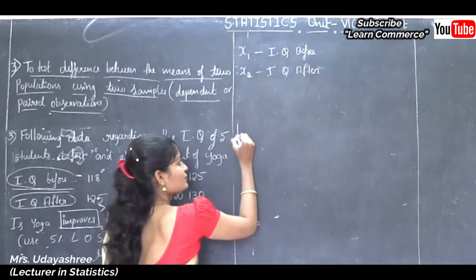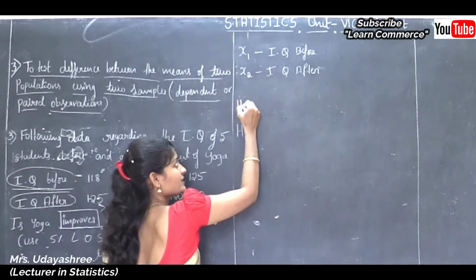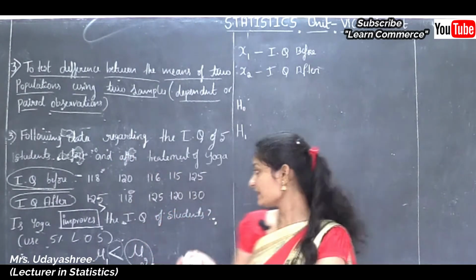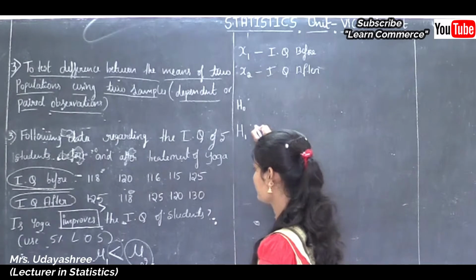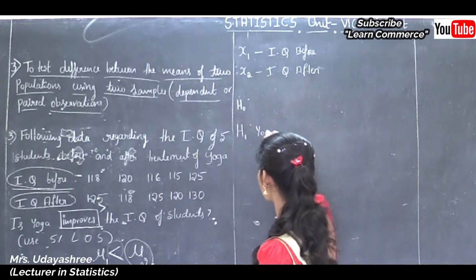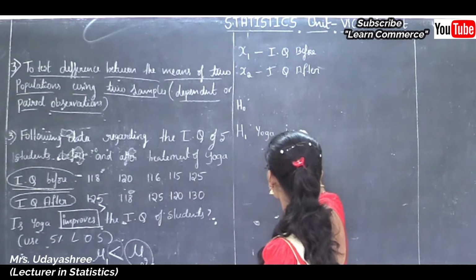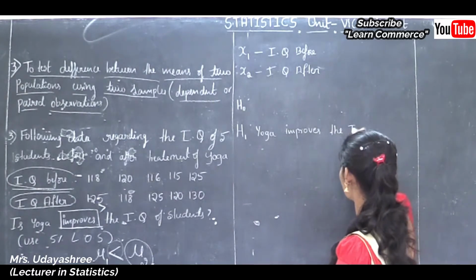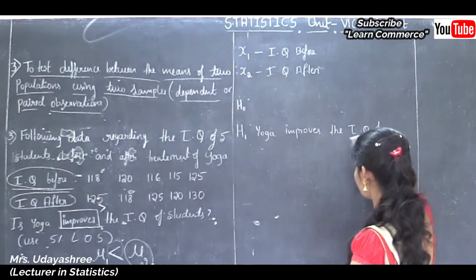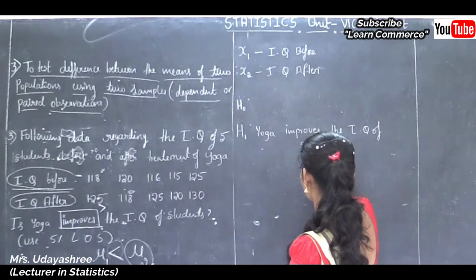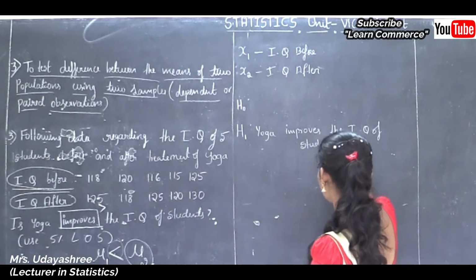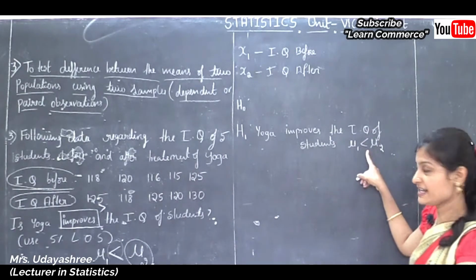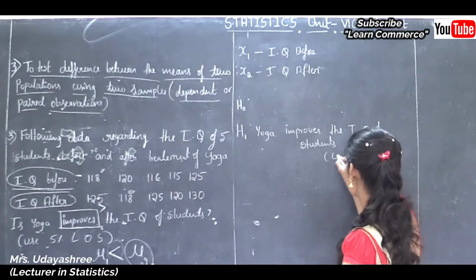So this problem is based on the alternative hypothesis. Therefore, H1 is given: H0 is step 1 and H1 is step 2. The given statement is: yoga improves the IQ of students. That is mu1 less than mu2. This is less than type, that is, a left tail test.